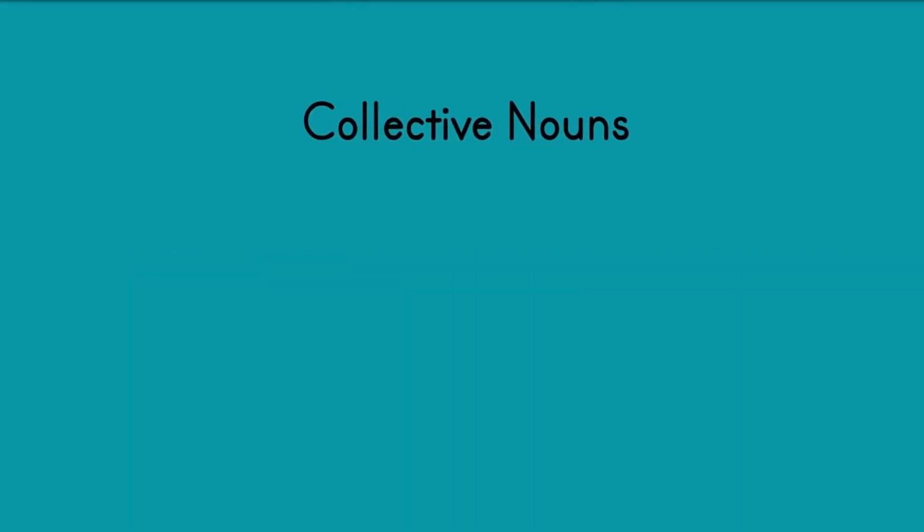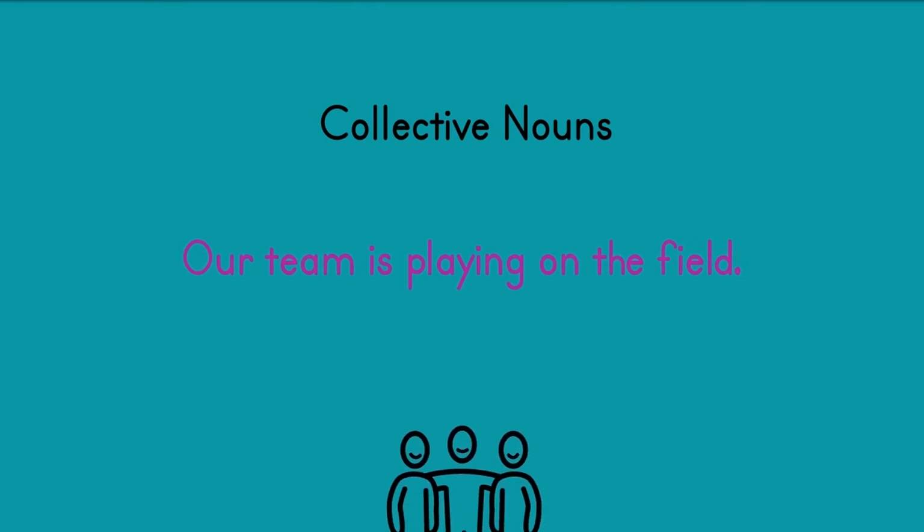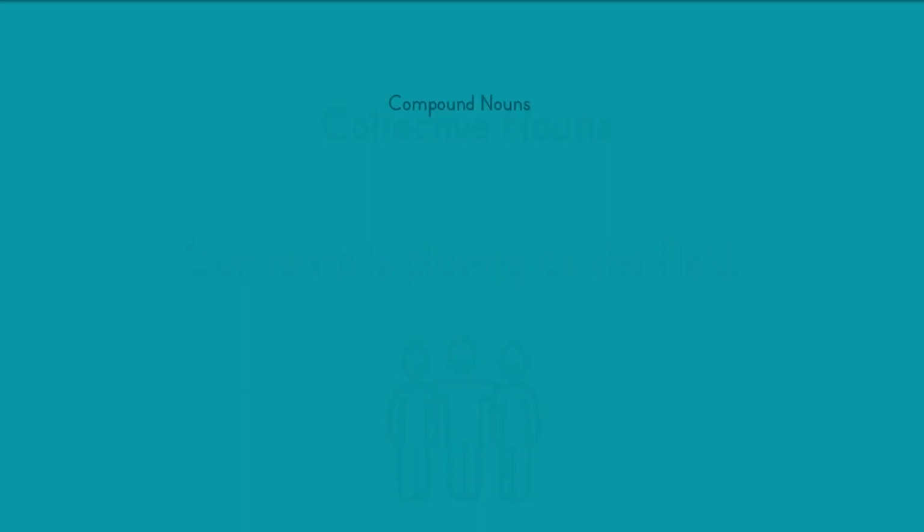Collective nouns function as singular nouns but refer to groups of people or things. Collective nouns refer to a group of people or things that function as a single unit or that are performing the same action at the same time. In the example, our team is playing on the field. Team is a collective noun that refers to a group of people performing the same action, despite it functioning as a singular noun.